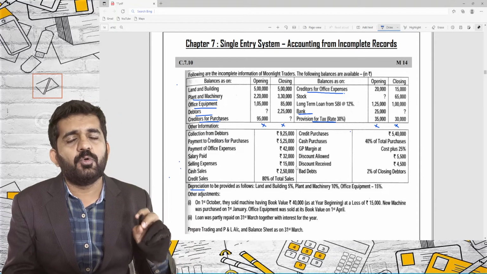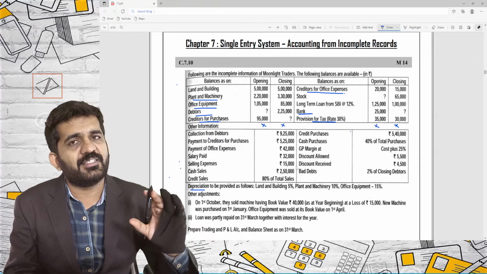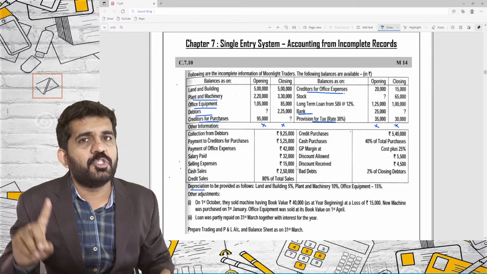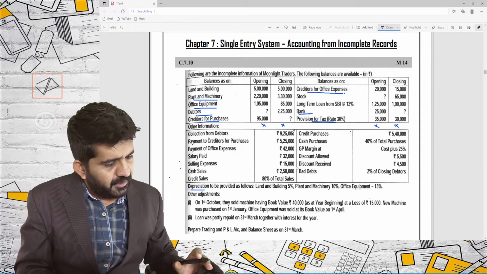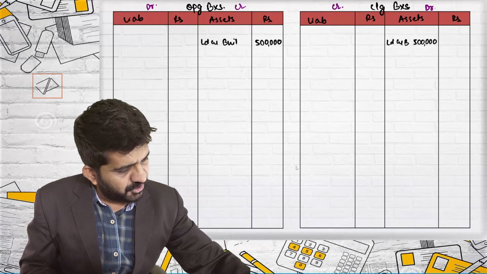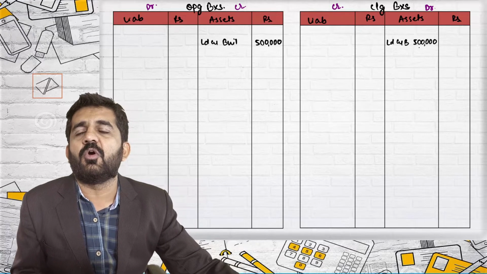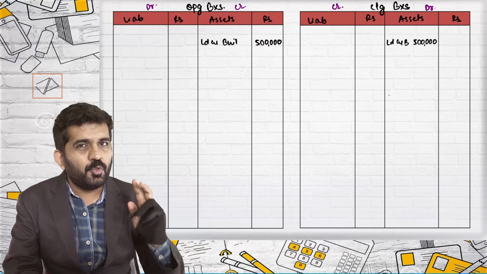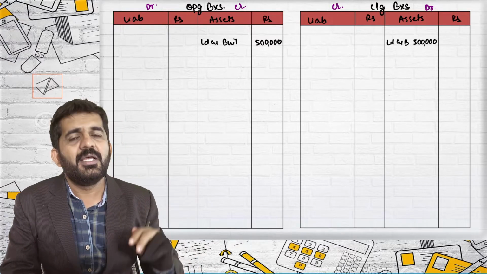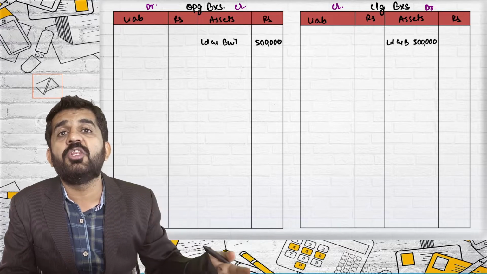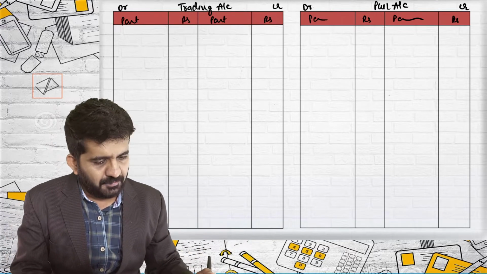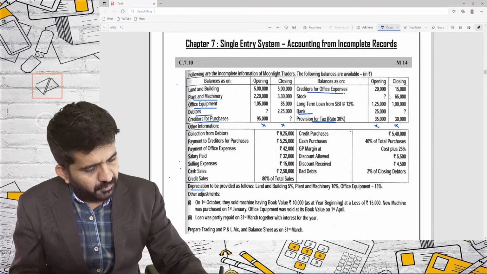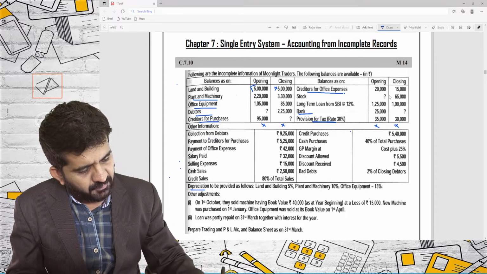Please understand, if I don't give two effects to this 5 lakhs, it is absolutely all right. Had I prepared the account, I needed to give these two effects, but right now it is all right. Why? Try to concentrate. In our closing balance sheet, we have already written 5 lakhs rupees in the inner column, that is a figure before depreciation. Again, two effects are to be given for all the numbers, but we can ignore both effects of this closing balance of land and building, 5 lakhs rupees. Let us go to plant and machinery. This 5 lakhs we have done, this we have decided we will not be doing.